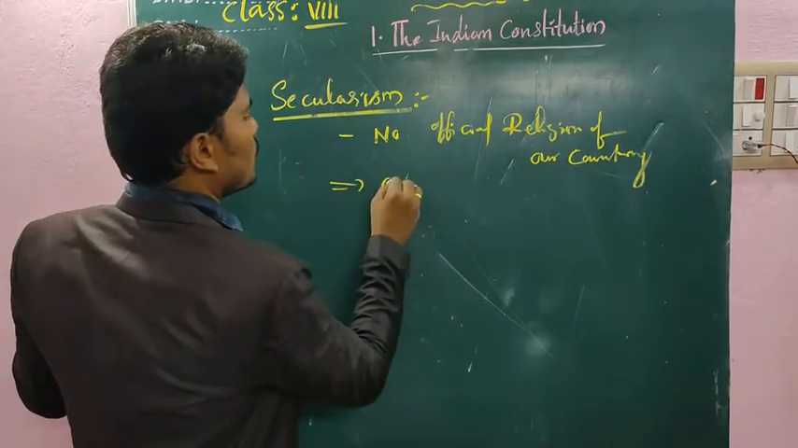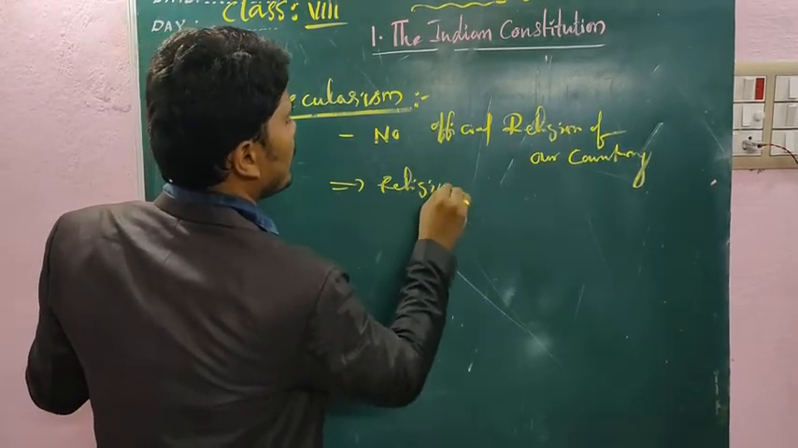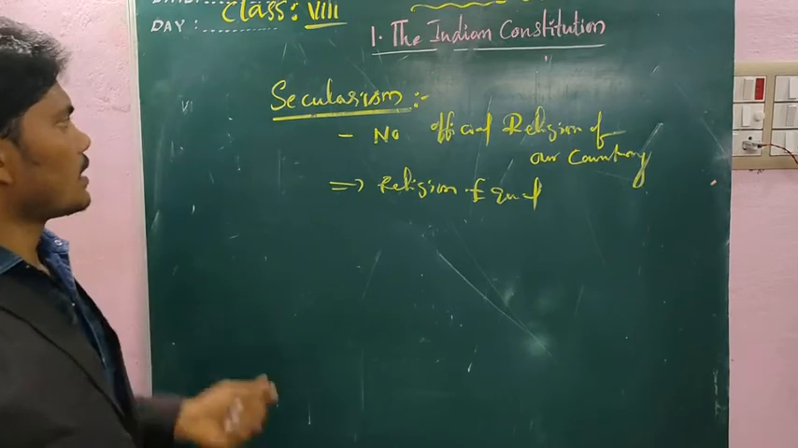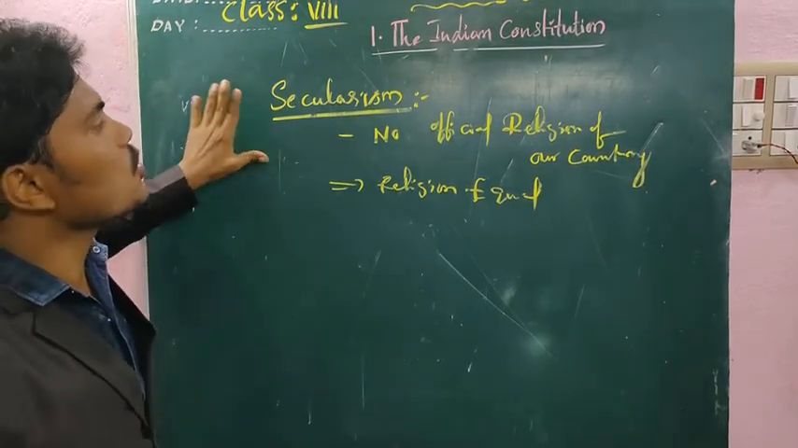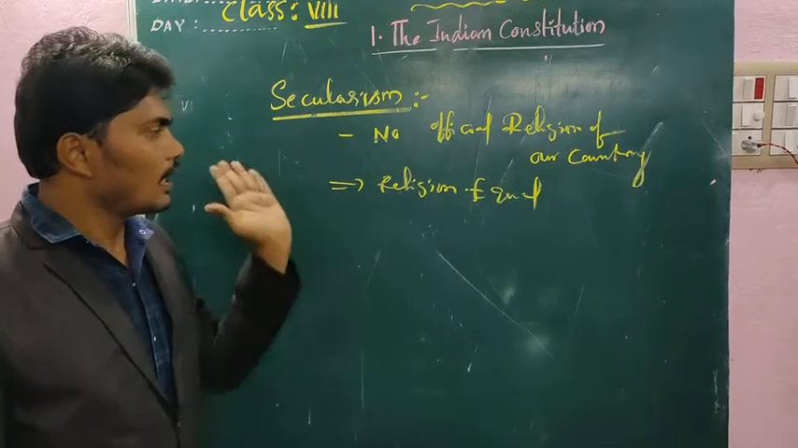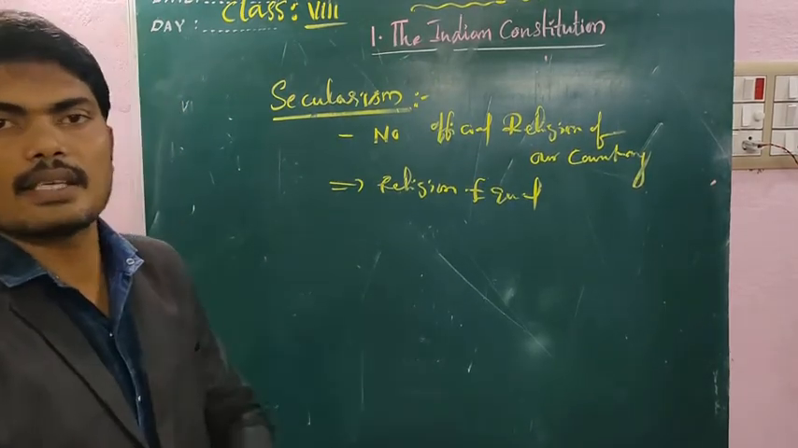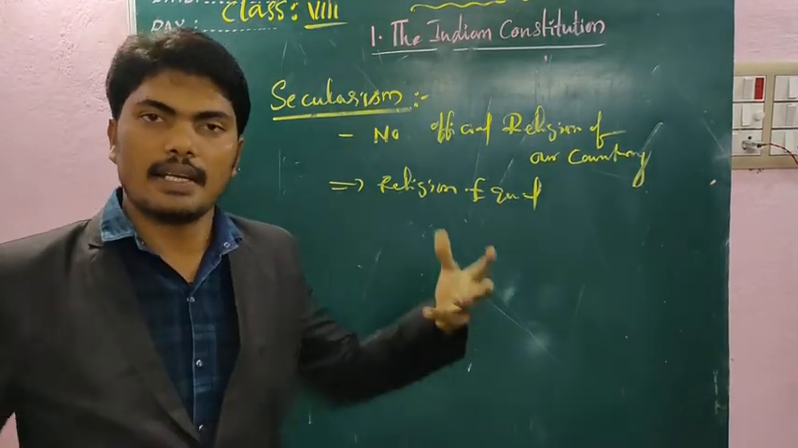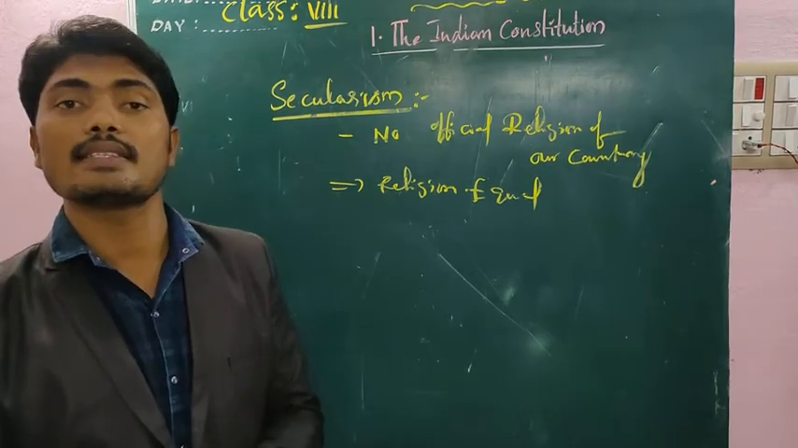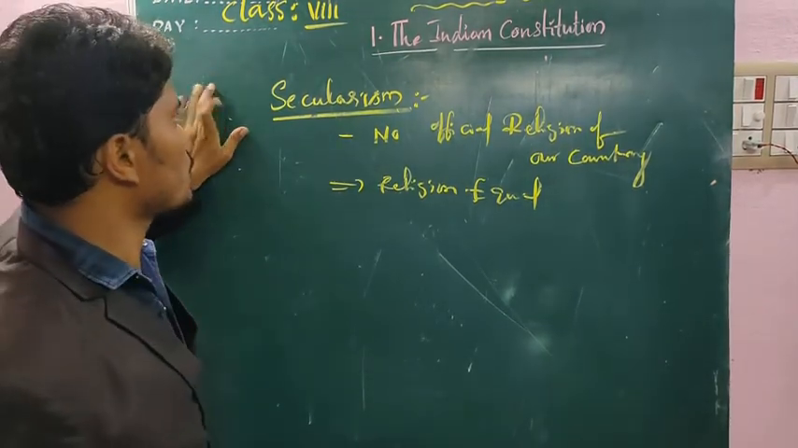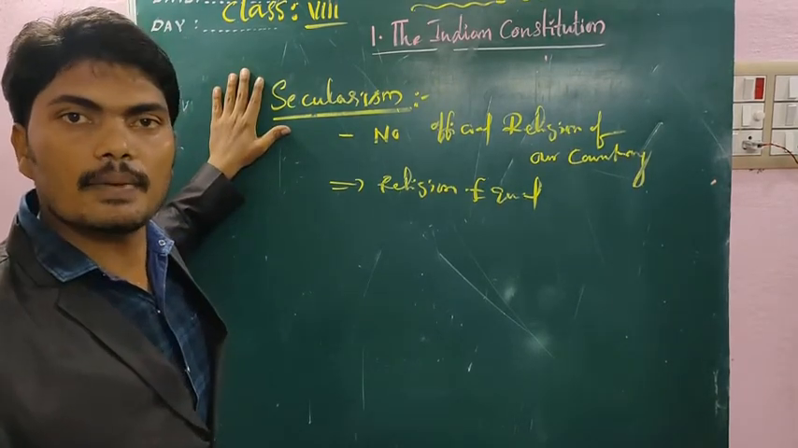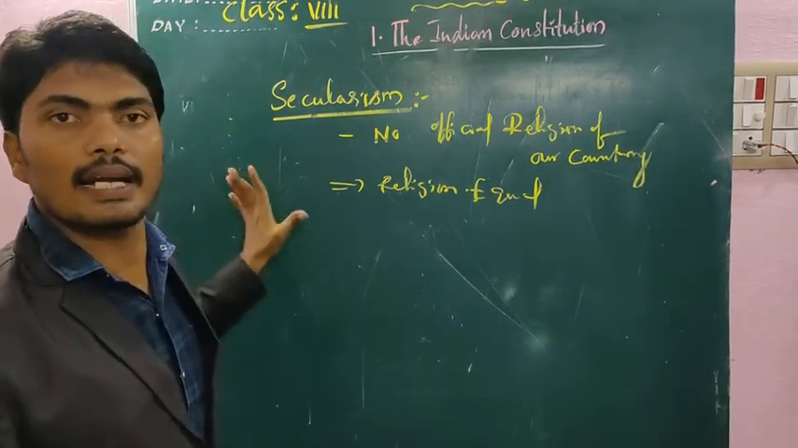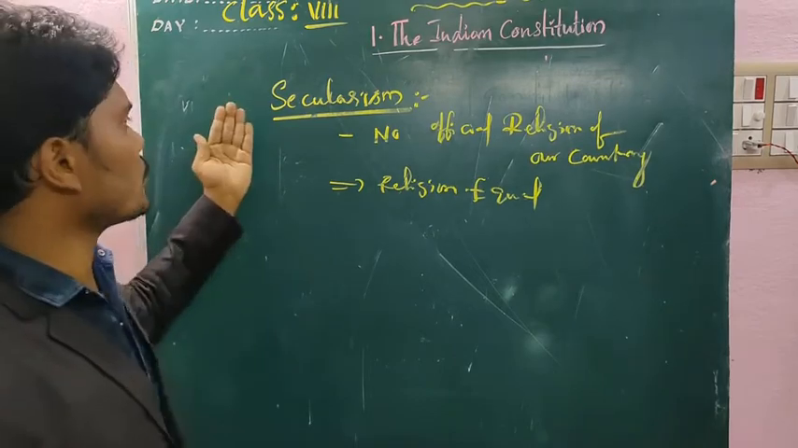All religions are promoted in an equitable, equal manner. Secularism is nothing but a religion matter. There is no official religion of our country. All religions are equal. Why? Because India is a subcontinent. Different cultures, languages, communities and religions are there. That's why India chose a secular state. All variety of communities can be seen in one and only country, that is India. That's why we chose this.